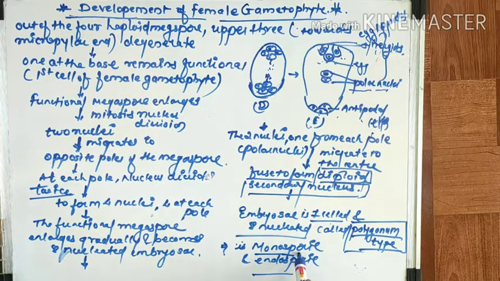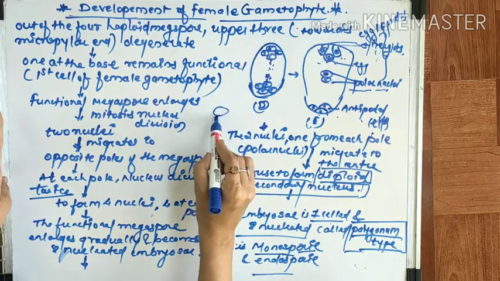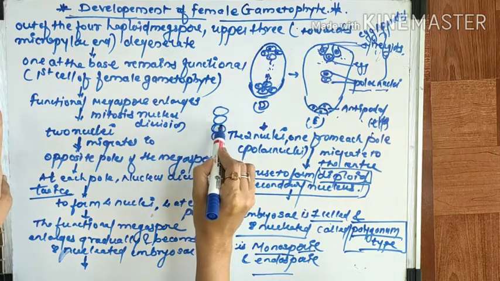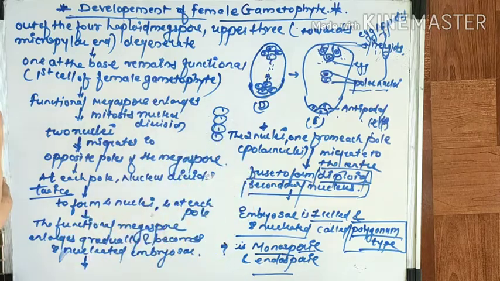Monosporic means that during megasporogenesis, the process of development of the female gametophyte, the megaspore mother cell undergoes meiotic division and forms 4 haploid megaspores arranged in a linear tetrad.